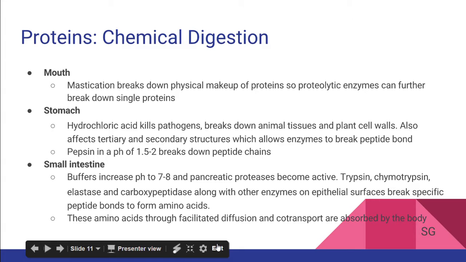Trypsin, chymotrypsin, elastase, and carboxypeptidase perform these jobs, and each is responsible for breaking down a specific peptide bond. Epithelial surfaces in the small intestine can also contain enzymes like dipeptidases, which also break down peptides. What is left after this work is done are free amino acids, and through facilitated diffusion and co-transport, they are absorbed into the body.